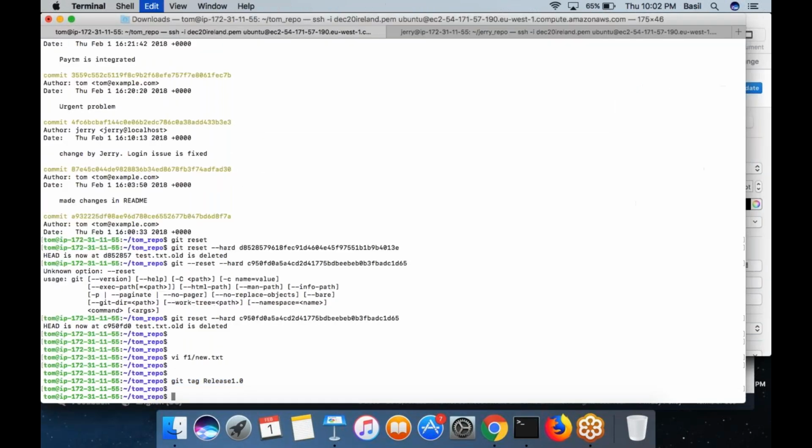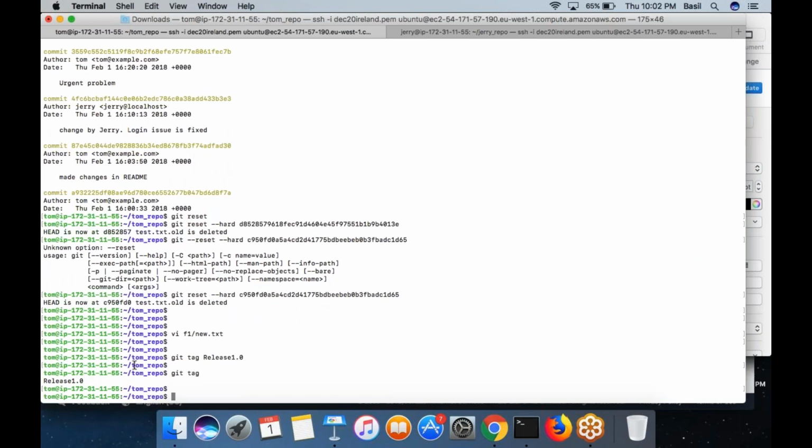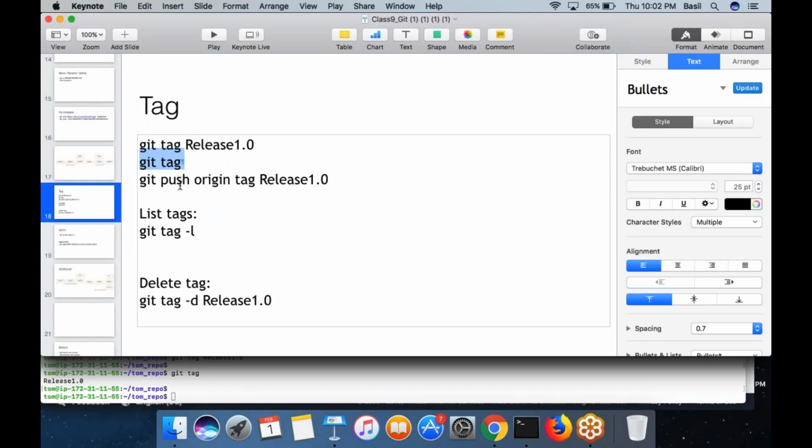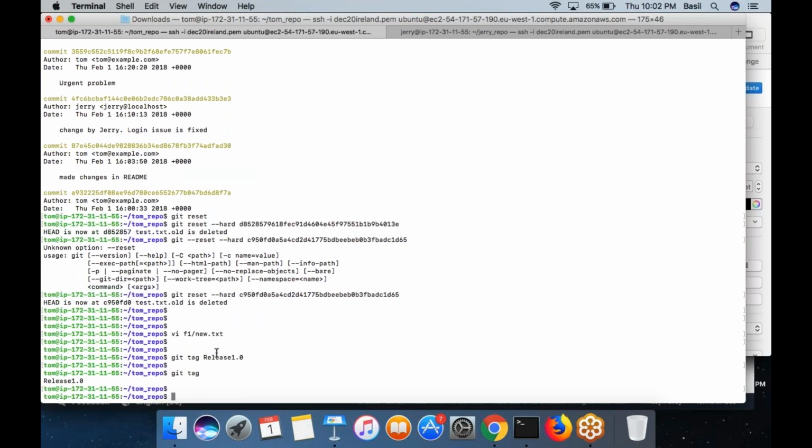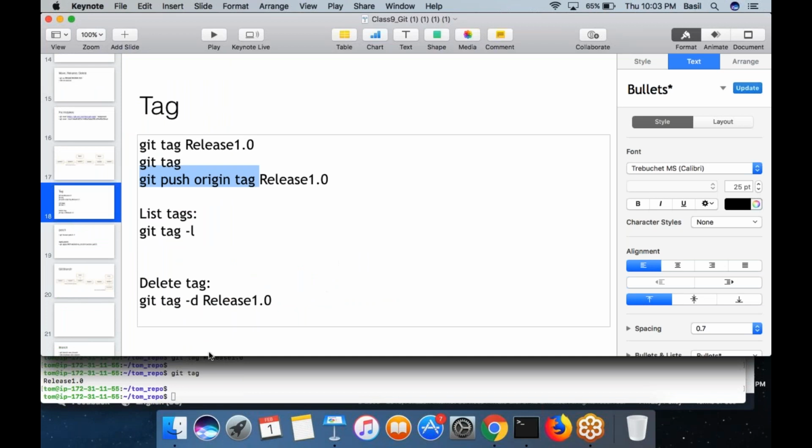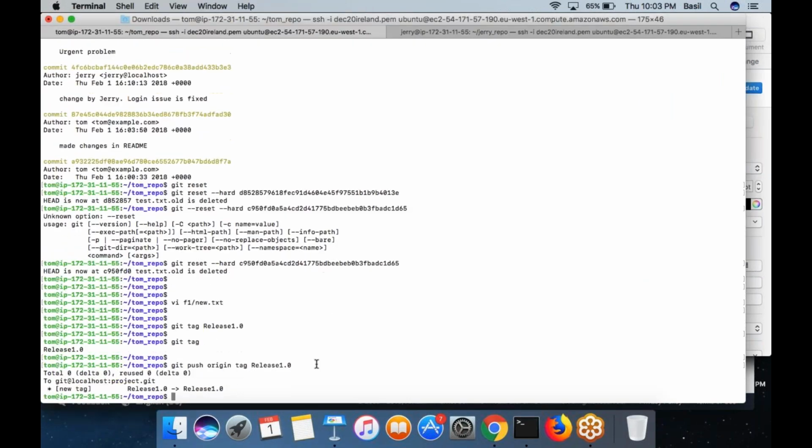Then you can simply run the command git tag, which would show you all the tags that you already have. If you want to push this tag, I told you this tag is created inside the local repository of Tom. If this needs to be pushed to the remote repository, you need to run the git push command. The command is git push origin, you need to mention where you want to push it, then the tag name. So run this command. The tag would be pushed to the remote.